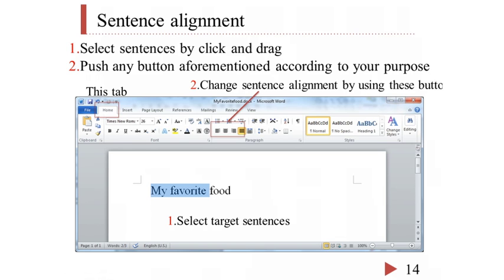After that, change the sentences' alignment by using these buttons. This button indicates left alignment, and this button indicates center alignment, and this button indicates right alignment. And finally, this indicates distributing over the whole width of the writable area.